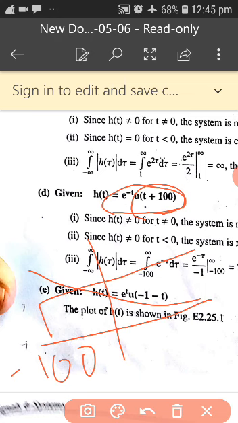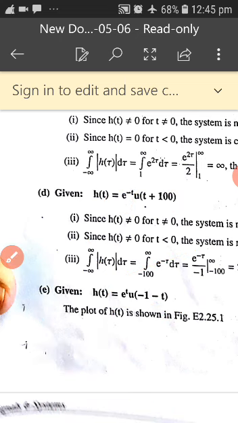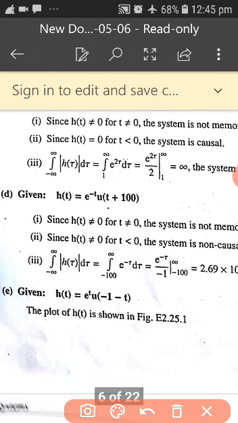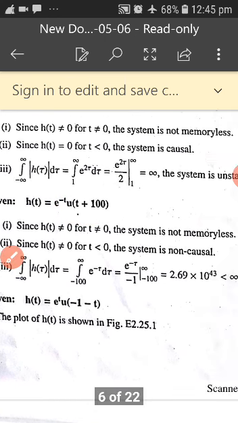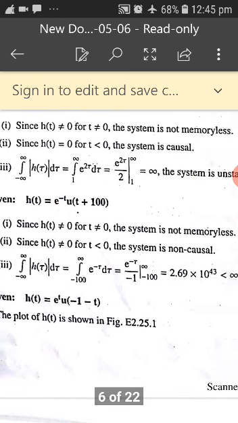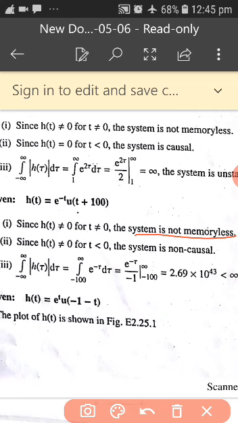So this is u of t and this is e to the power of minus t. Now we will see that it is t plus 100. So t plus 100 means you require memory. Hence the system is called not memoryless.